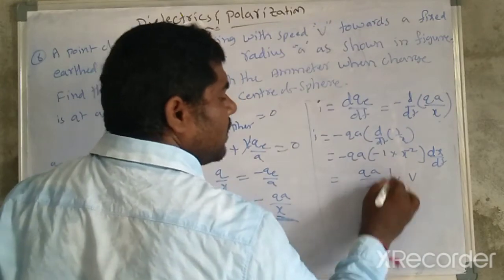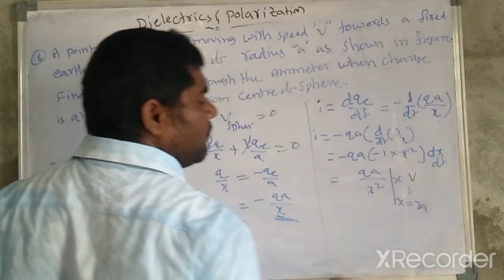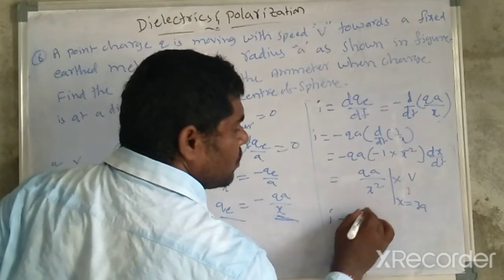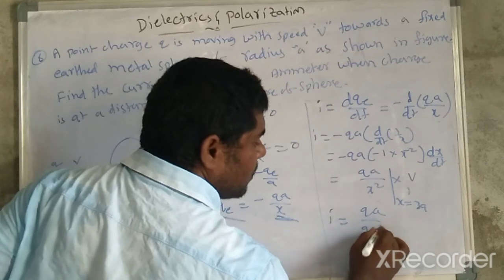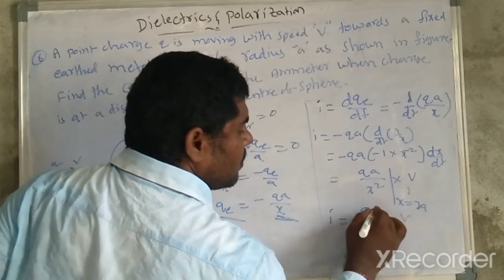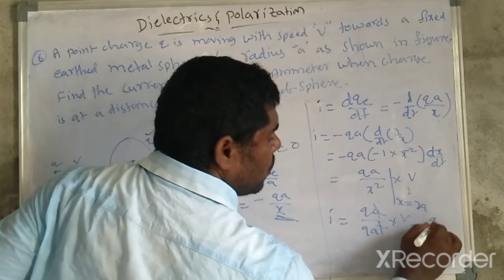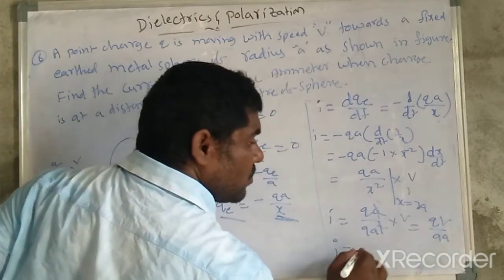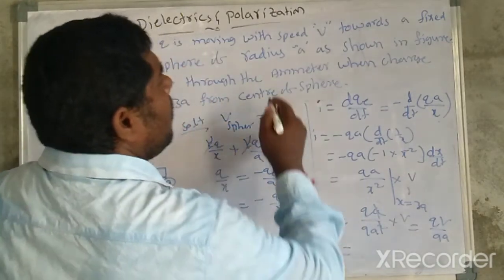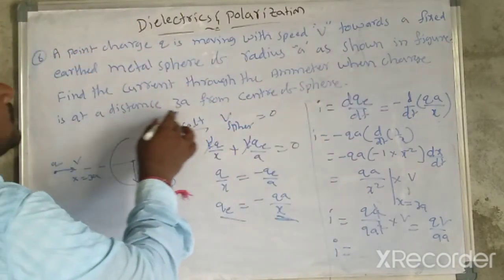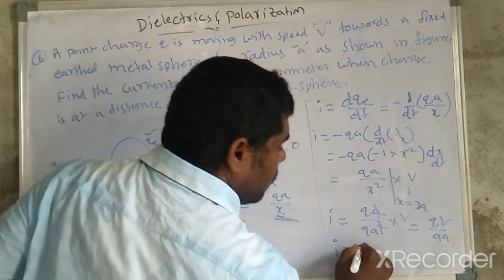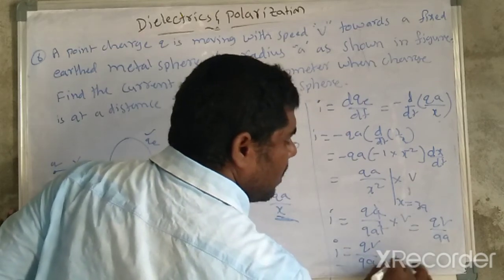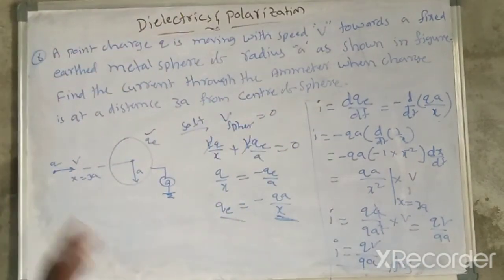Now replace x with 3a, as given in the question. Substituting, current I is equal to qa by 9a square into v. One a cancels, so qv by 9a. So the ammeter current, when the charge is at a distance 3a from the center, is I equal to q into v divided by 9a. This is the answer to the question.